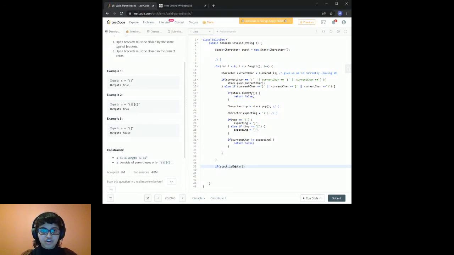So just to make sure that there's nothing in our stack, if our stack is empty, we want to return true. We have valid parentheses. If we have a value within our stack, it means that an opening bracket never found its matching closing bracket pair. So in that case, we want to return false. Okay, now I think that's it. Can submit it.